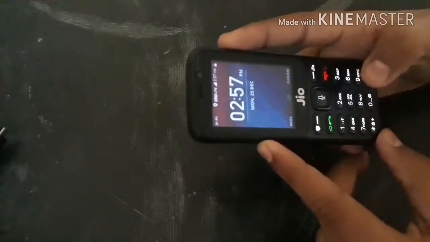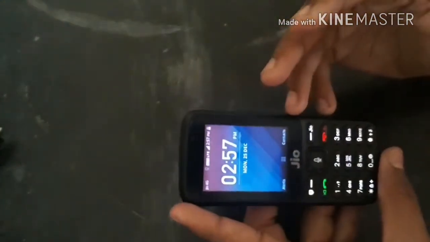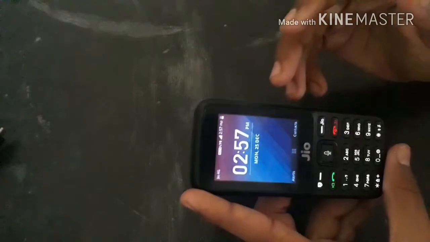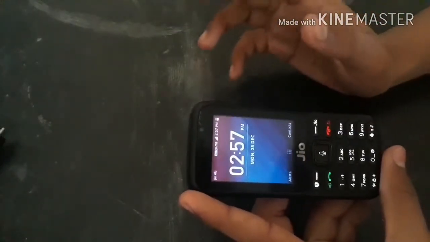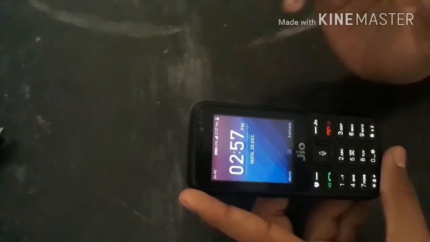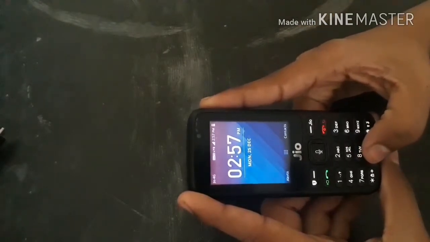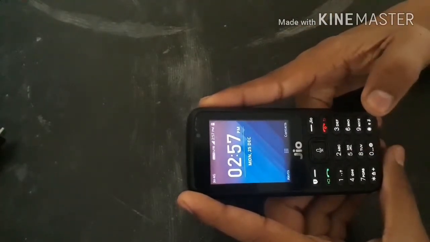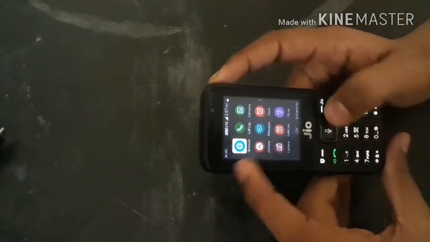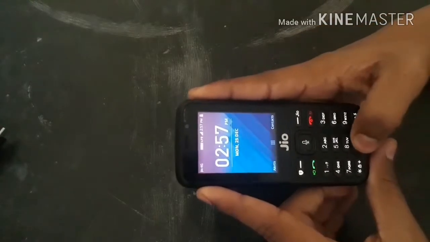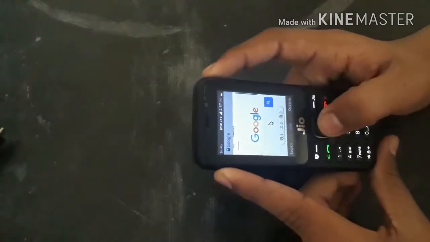So the speed of the Jio in this phone is not good as I expected, but it is okay. You are getting in 1500, and it is a lot in 1500. This is an amazing phone in just 1500 rupees. And if you want to browse, you can go from the browser. Here is a browser, or you can press 0 for a couple of seconds and you will reach at the browser. So here is the Google.